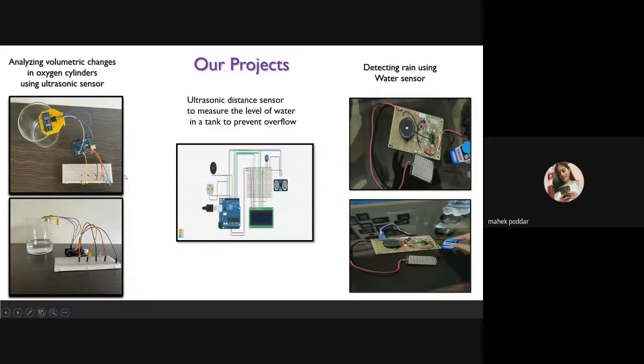The other project also has a similar application. I just used an ultrasonic sensor there. So these are the two projects which I had done in my first year.